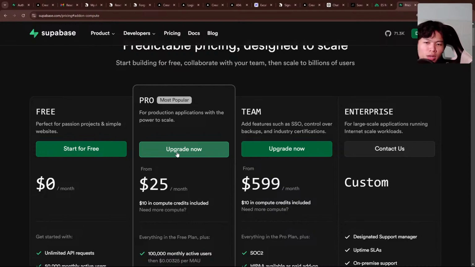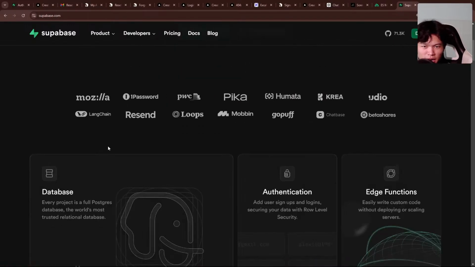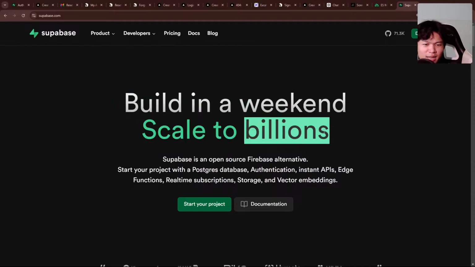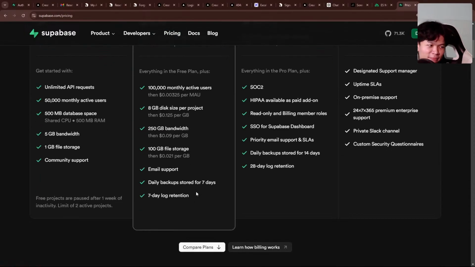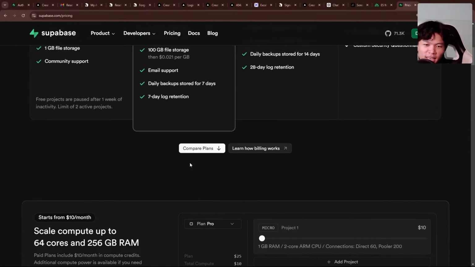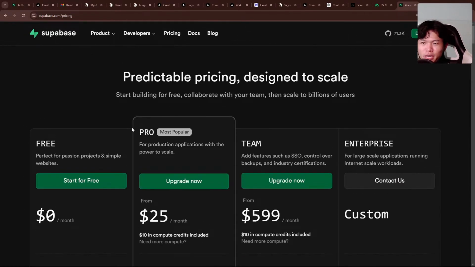One of the reasons to use it is fast development speed. People can build things in a week and scale to a million. That is one of the Supabase slogans, right? We can scale to a billion. Right now it's changed to billion, so I think they can handle large applications. I've never built a really large application with a lot of users, so I have no comment, but I think we can do that in Supabase.